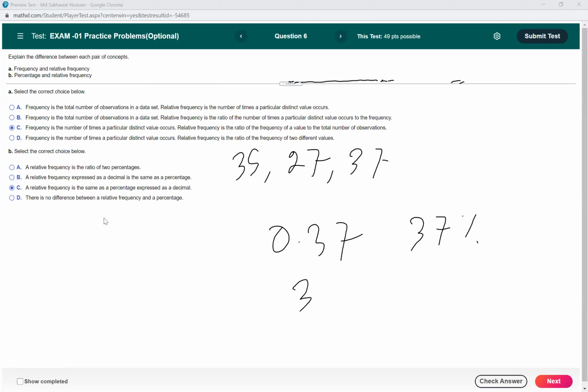Yeah, you can say that, because they're actually the same thing. This question is a little confusing. Personally, I didn't like this question, because B, C, D seem the same thing to me.